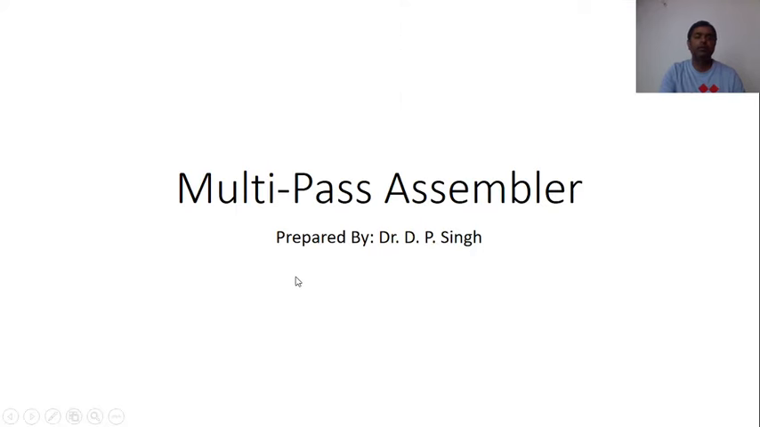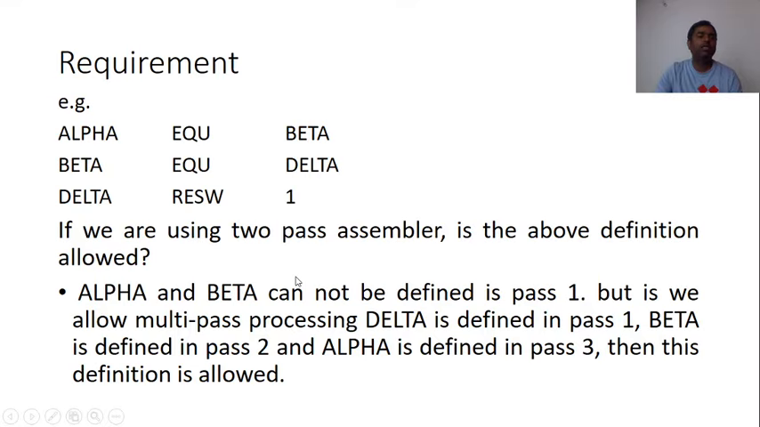Hello everyone. The topic for discussion is multi-pass assembler. What is the requirement of multi-pass assembler? For example, you are given these statements: alpha EQU beta, beta EQU delta, delta RESW 1. If we are using a two-pass assembler, is the above definition allowed?